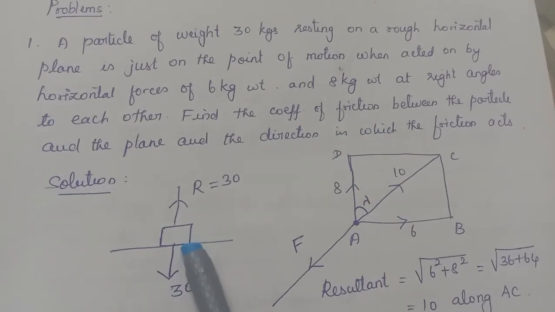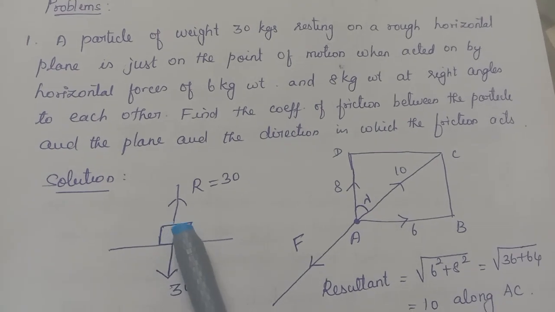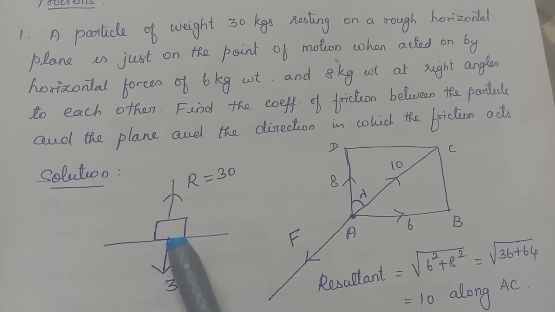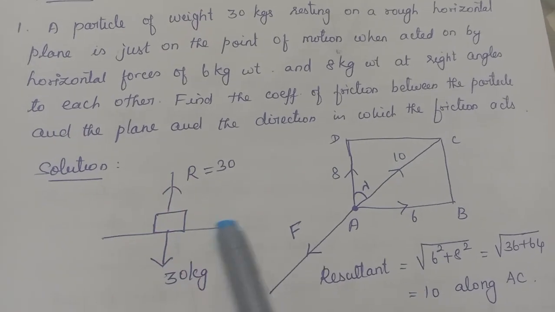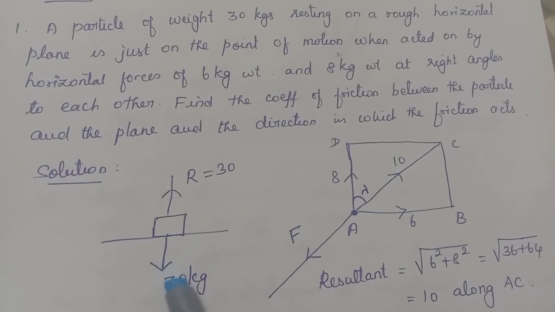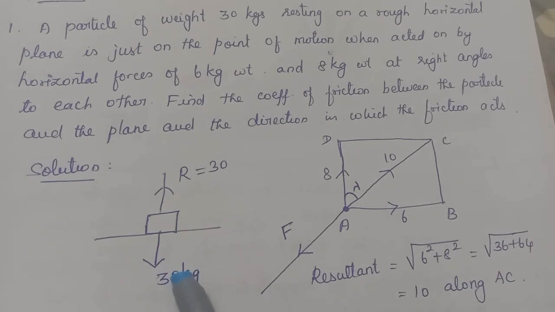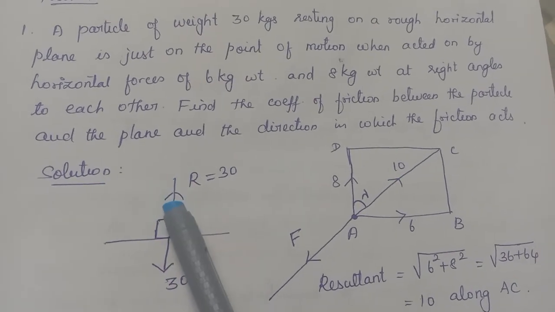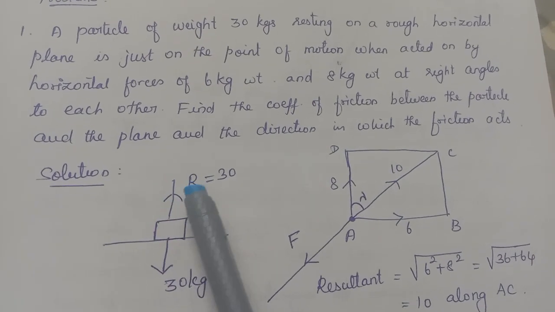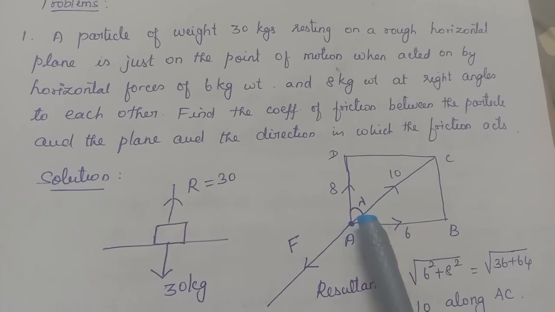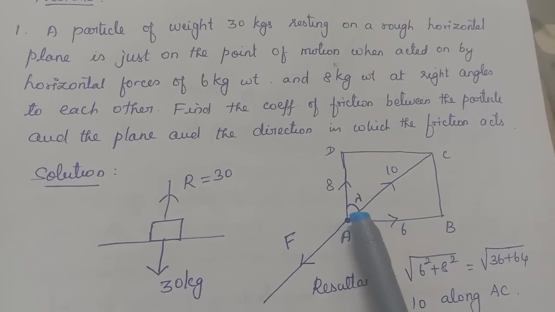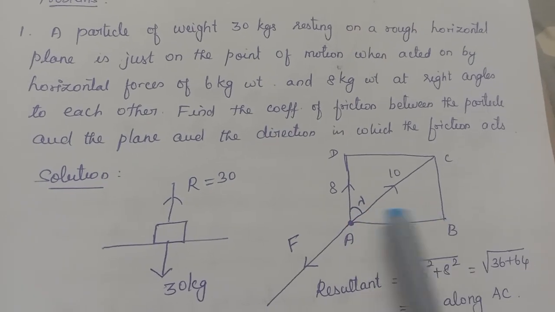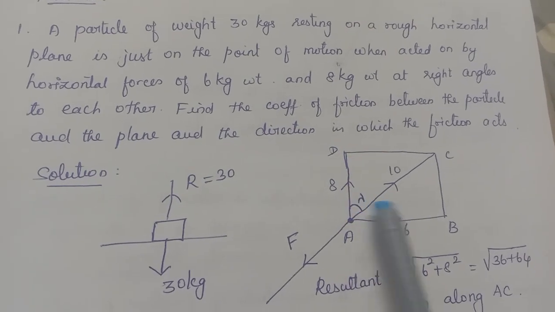So I have a body and its weight is 30 kg. So whenever I am placing this body on a floor, it will exert a normal reaction. So that normal reaction will be perpendicular to the plane. Okay, so if this weight is 30 kg, then the normal reaction will also be of magnitude 30 only. Okay, now let's come to this diagram. So here my object is there. This object is acted upon by two forces. One is 6, another one is 8, magnitude 6 and 8.